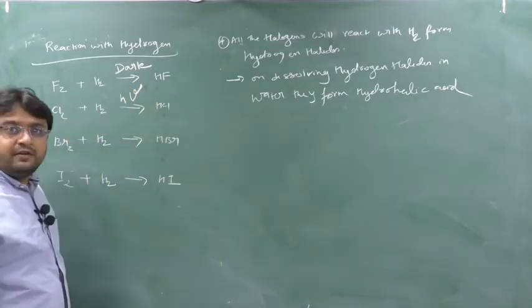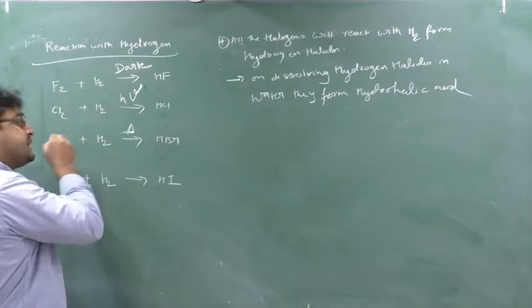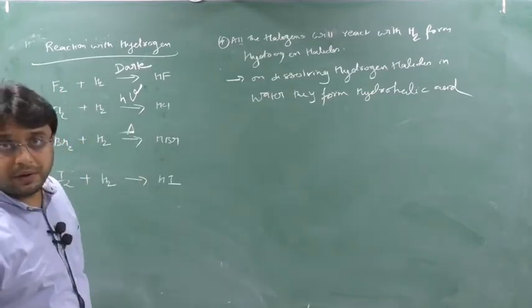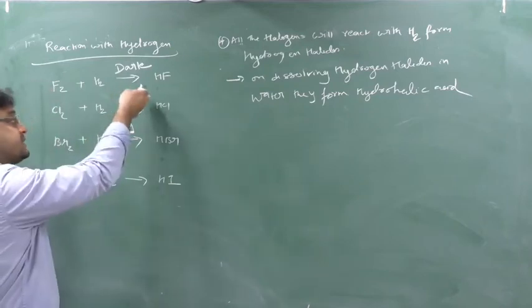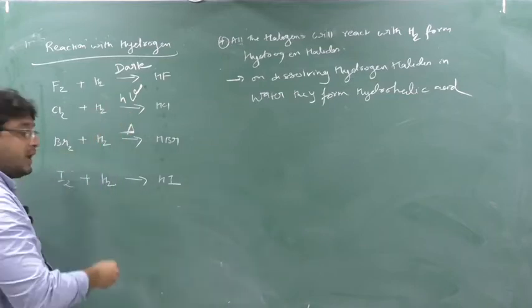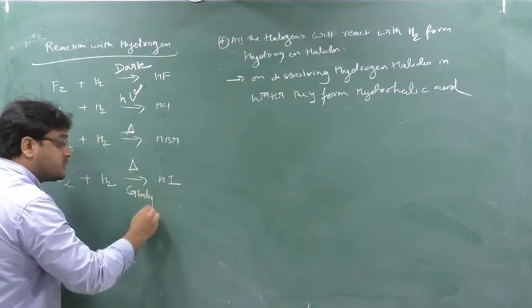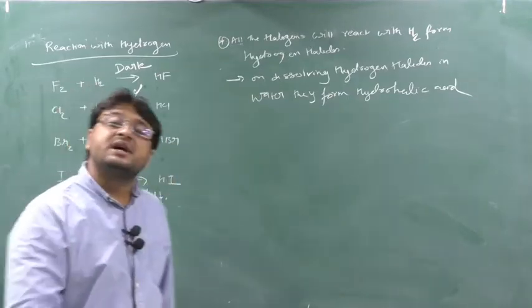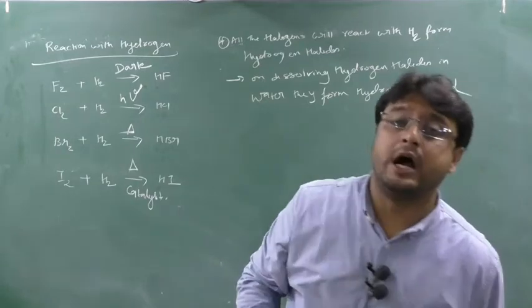Bromine cannot react with hydrogen in the presence of sunlight alone. It requires a certain temperature, that is, certain heating is required. And iodine cannot react with hydrogen even in the presence of sunlight or even with heating. It requires heating and also a catalyst. Only heating is not enough. A catalyst is also required for iodine to react with hydrogen.